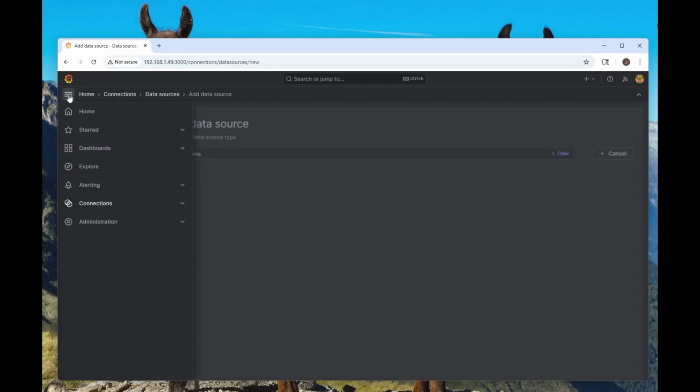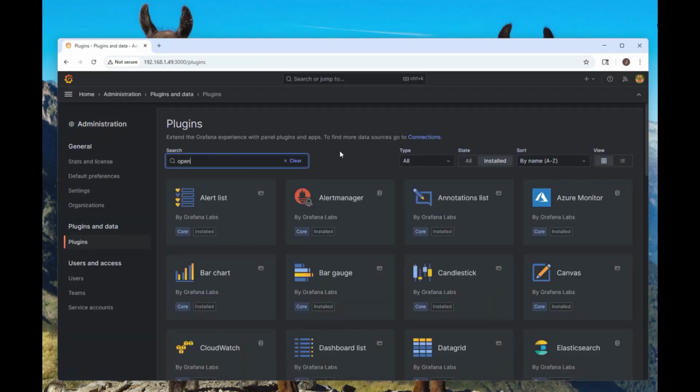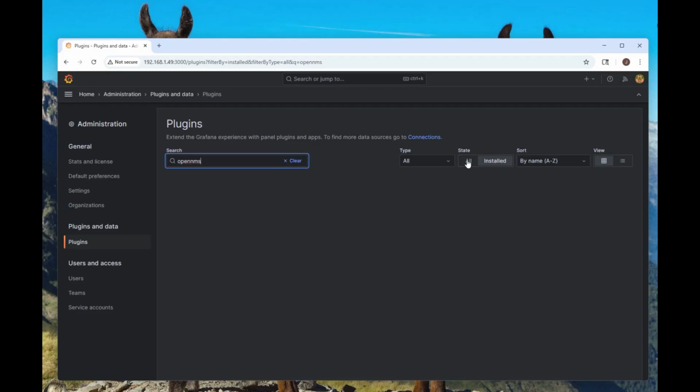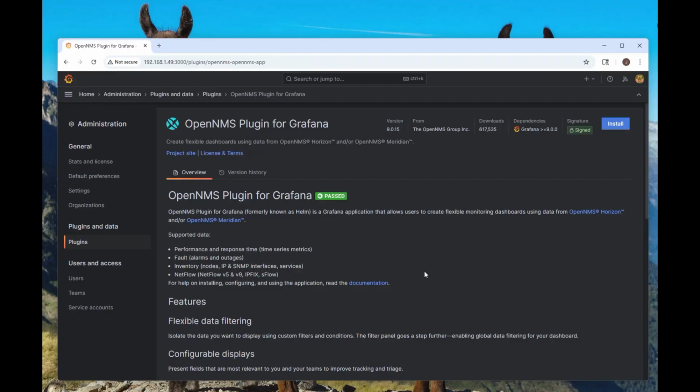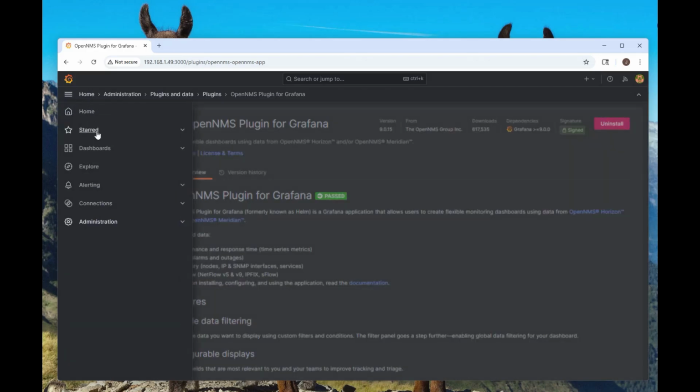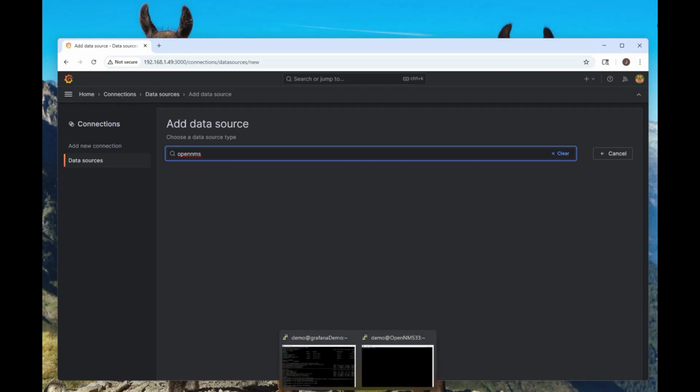So what we need to do is go up here to administration, go down here to plugins, and let's see, I'm going to switch the state filter to all. There we go, there's the plugin we're looking for. This is the information on the plugin, and the installation is up here. So we'll click this, and it says installed OpenNMS plugin for Grafana. So that's successful. What we need to do now is, as you can see, there is still no entry here for OpenNMS. So we need to stop the service and start the service.